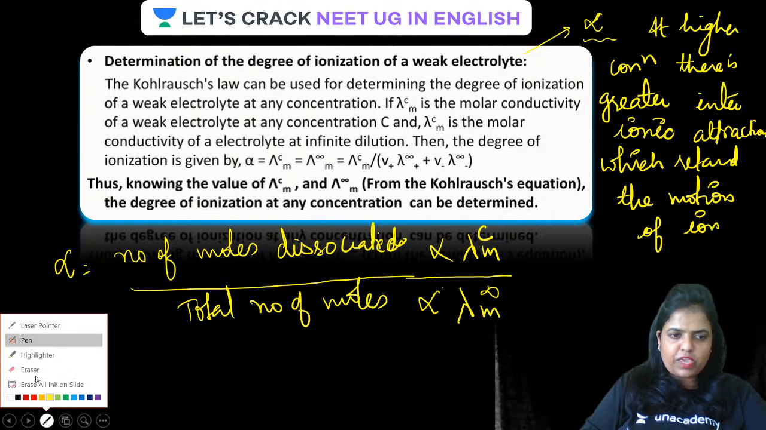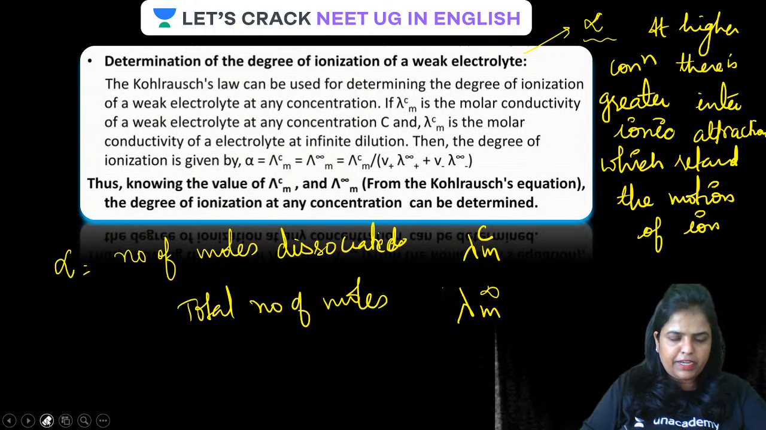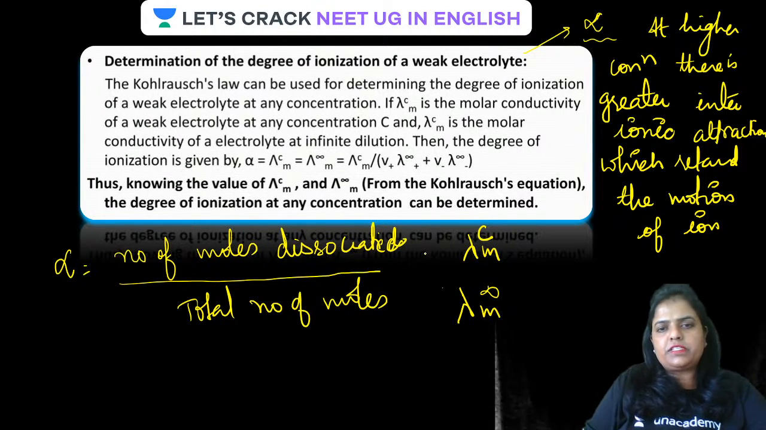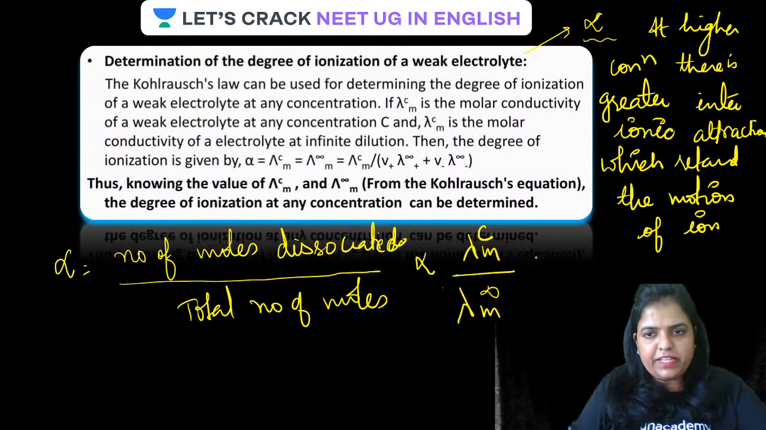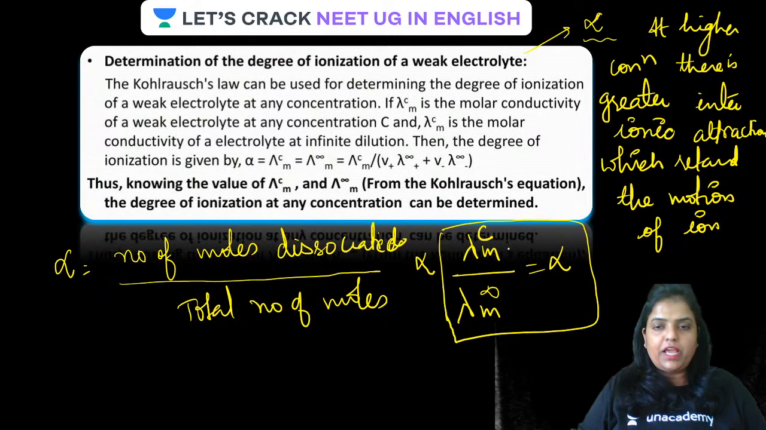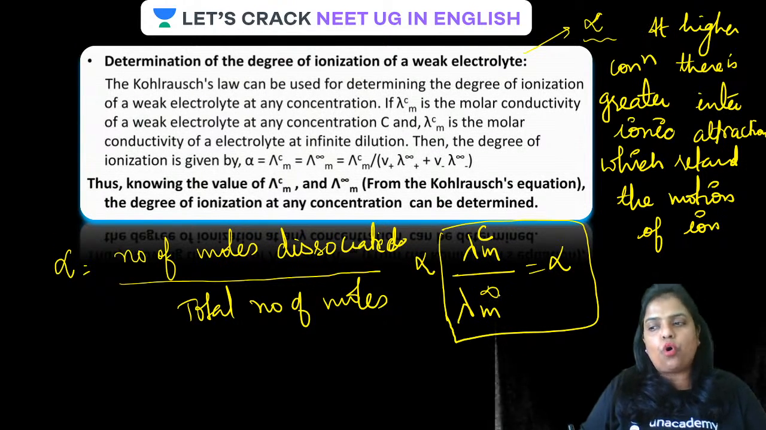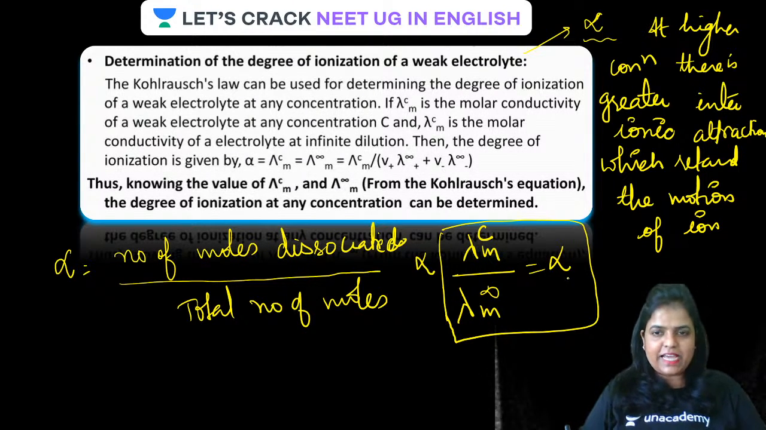Come on. So can we write this? The entire relation, guys, as alpha is also directly proportional to this. Can we relate this with alpha? Yes, we can. So, guys, if you have molar conductivity at any concentration and also molar conductivity at infinite dilution, the ratio of the two is going to give you the value of alpha. Is that clear? Is that clear, guys?